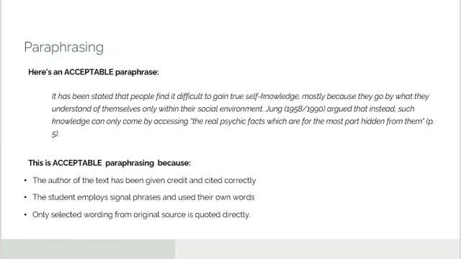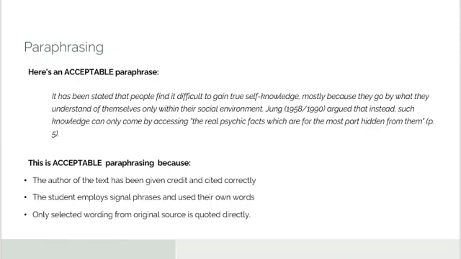Here's an acceptable paraphrase. It has been stated that people find it difficult to gain true self-knowledge, mostly because they go by what they understand of themselves only within their social environment. Jung (1958/1990) argued that instead, such knowledge can only come by accessing "the real psychic facts which are for the most part hidden from them" (p. 5).